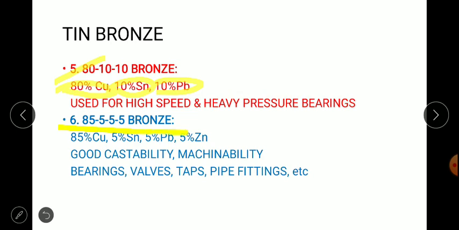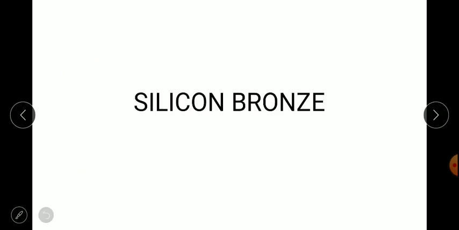Next we have 85-5-5-5 bronze. So 85% copper, 5% tin, 5% lead, and 5% zinc. The extra zinc added here provides good castability and machinability. It is used for bearings, valves, taps, etc.